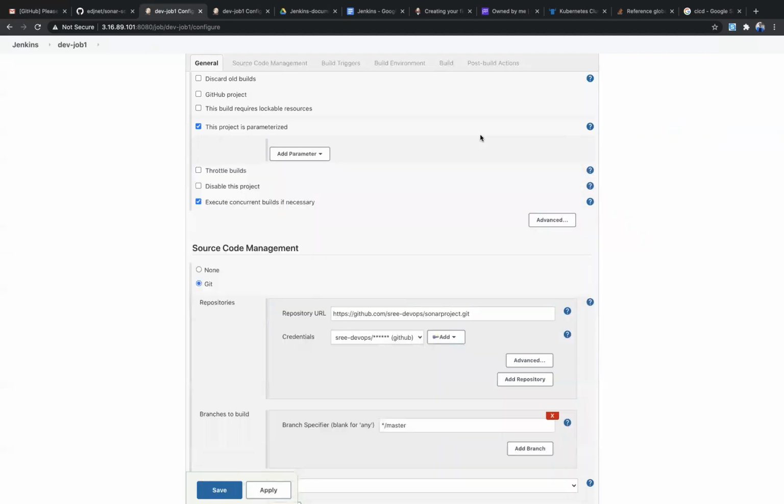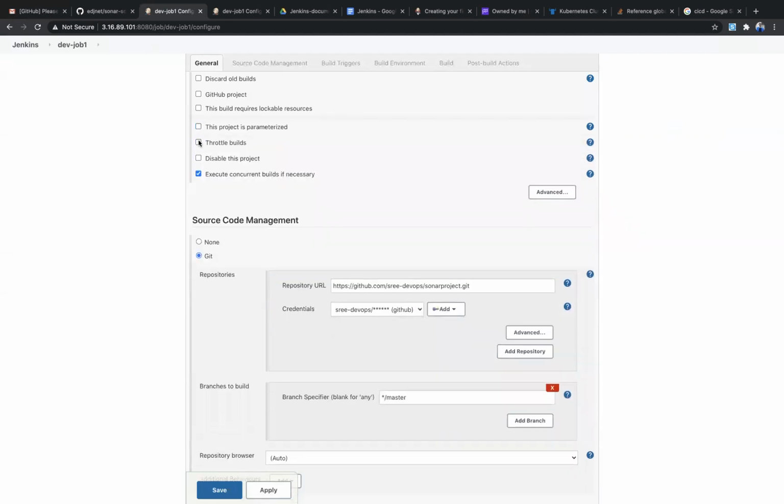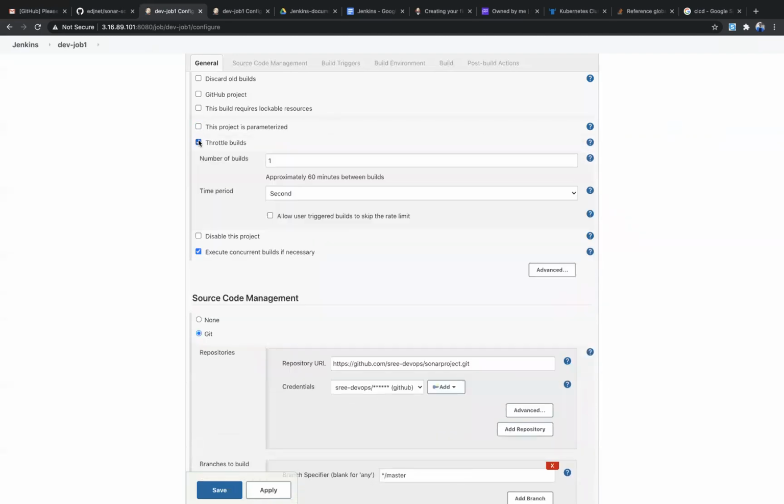So that is parameterized. Throttle builds means, suppose the Jenkins admin decides how many jobs need to build at a particular time. Suppose the Jenkins admin sets it to 1 hour, in that 1 hour only this many number of builds need to be triggered.